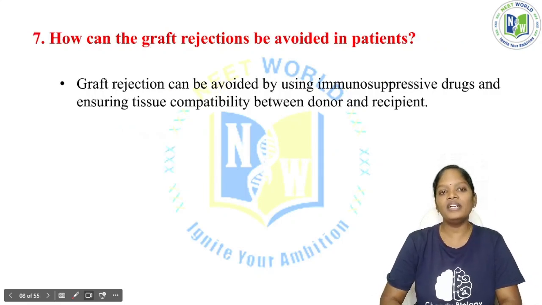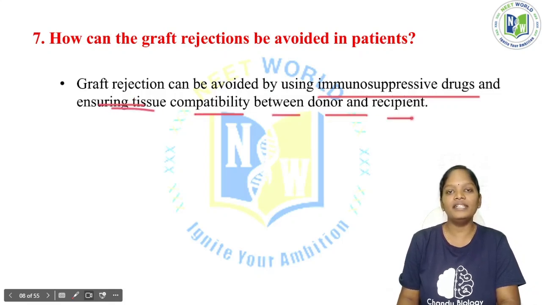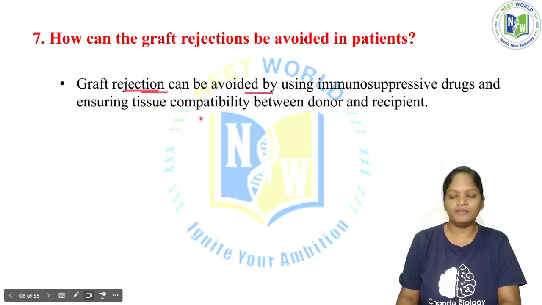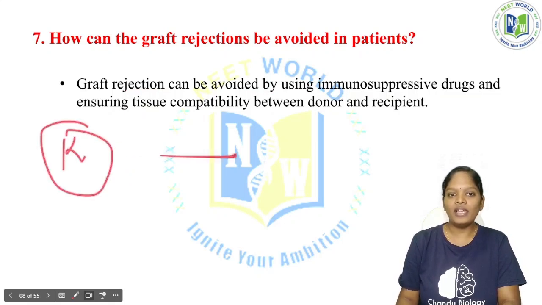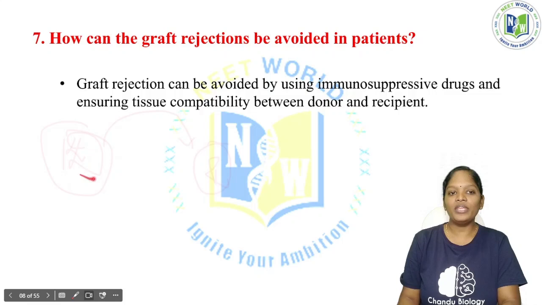Now, how can graft rejections be avoided in patients? Graft rejection can be avoided by immunosuppressive drugs and ensuring tissue compatibility between the donor and the recipient. See, if the kidney is being donated, this is the donor and this is the recipient, the donor is donating his kidney to the recipient. Now here comes the tissue rejection.